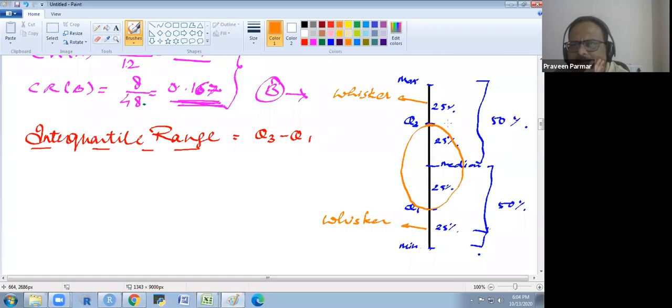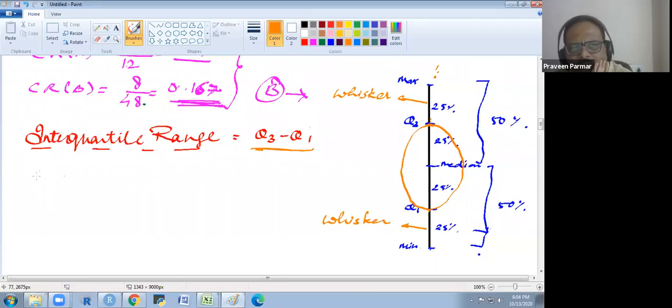The scatterness is very high, the spreadness is very high above this third quartile toward the maximum value, and here also the spreadness is very high. Then we consider this interquartile range, where the data is dense. That is the interquartile range.